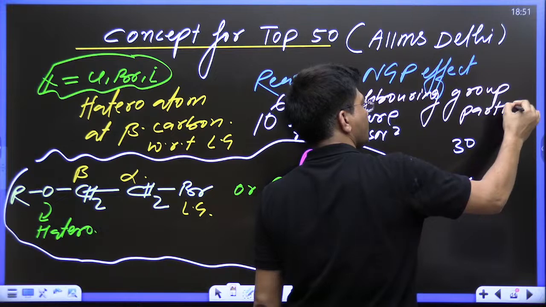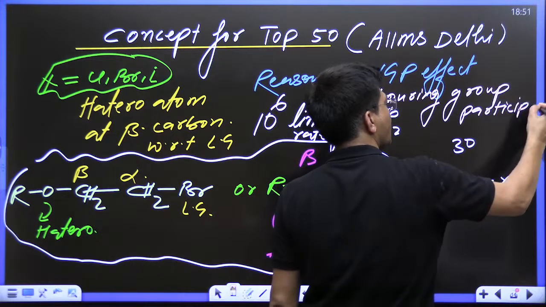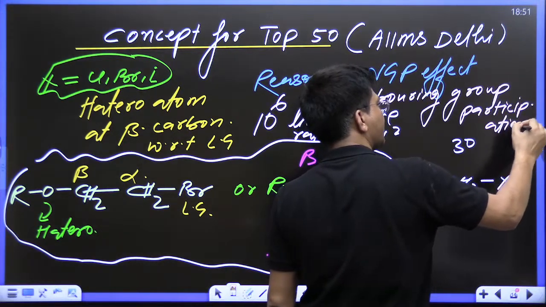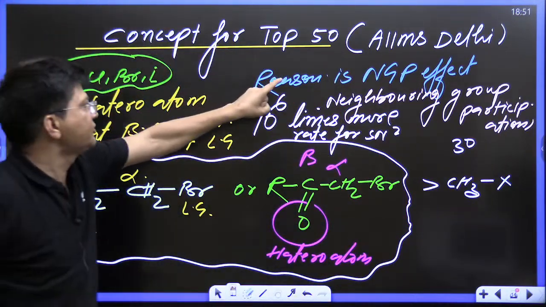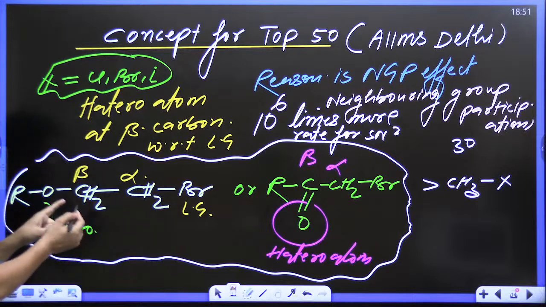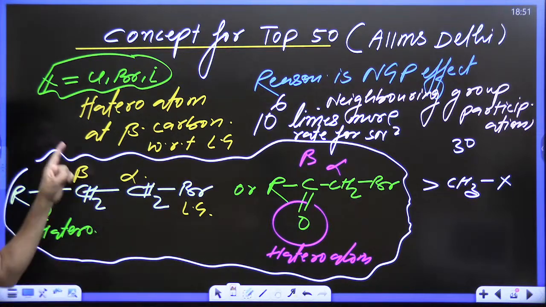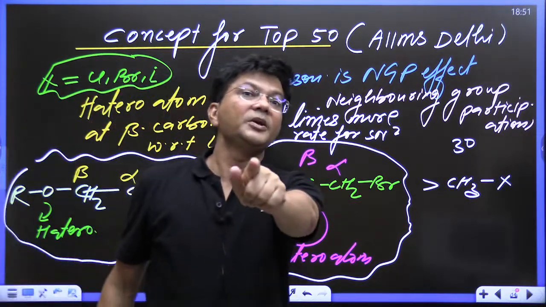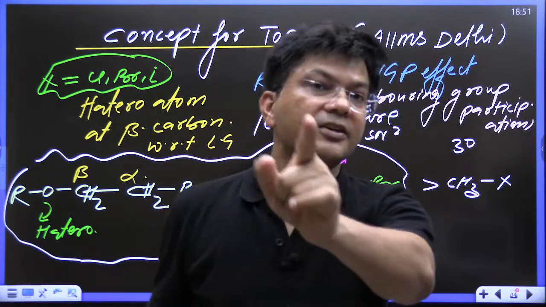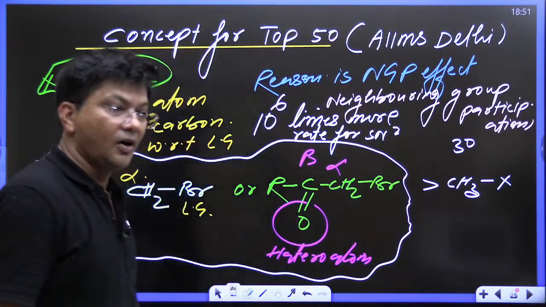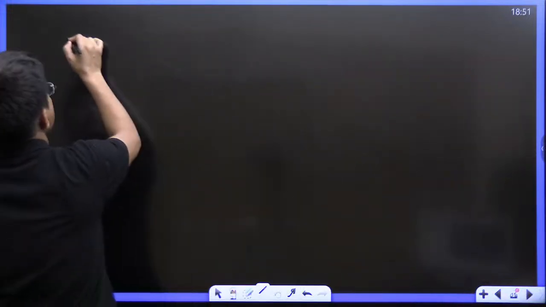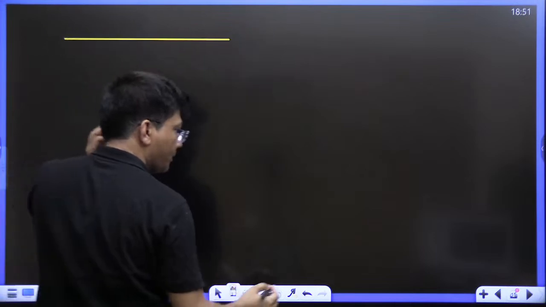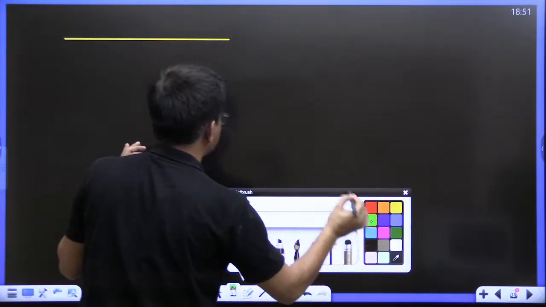Participation. No, participation. No, what is in the syllabus and what is not in the syllabus, kids? The reason is not in the syllabus. This reason is not in the syllabus, but this reactant is in your syllabus. The examiner will ask you. So let me give you the full chart for the type of R, kids. Keep it in your brain. This is going to help you a lot.